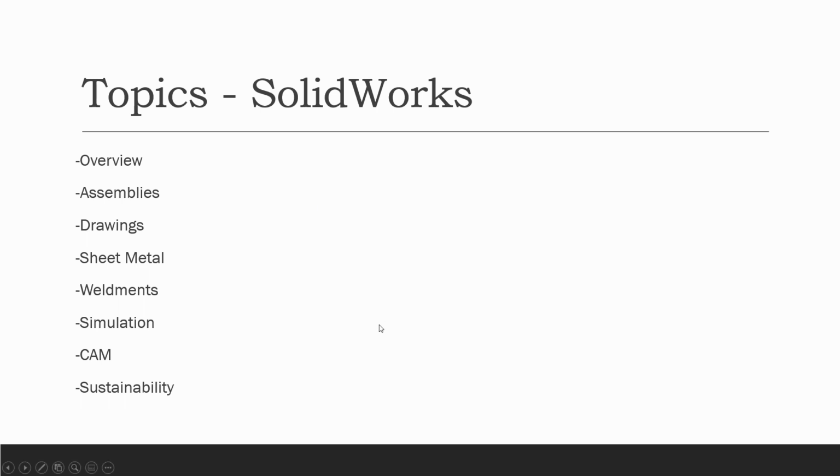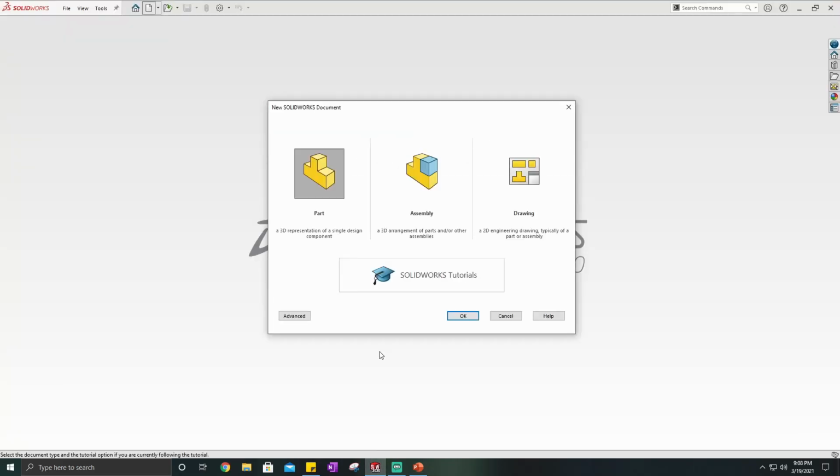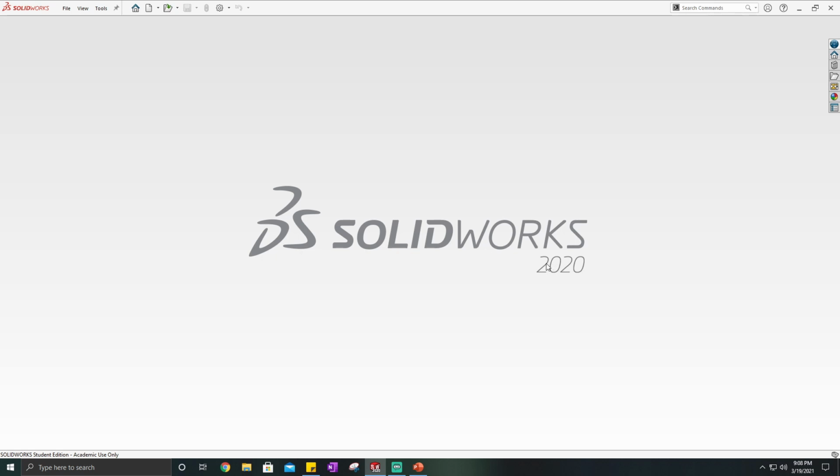So with that being said, let's just jump right into some SolidWorks. So when you open up SolidWorks, I'm running SolidWorks 2020. Typically the years don't change a ton. There might be some new features or a new looking layout.